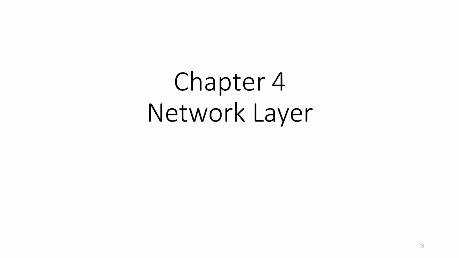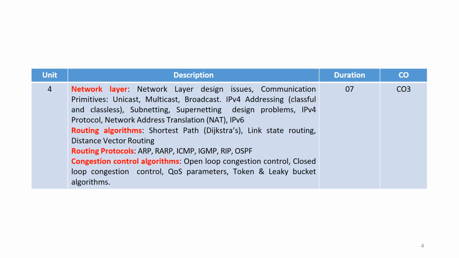Let's start with chapter number 4, the network layer. Network layer is one of the most important layers in OSI. These are the contents of our chapter 4, including the network layer design issues, communication primitives, that is unicast, multicast, and broadcast, IP addressing, both classful as well as classless addressing, subnetting, supernetting, design problems, IPv4 protocol, and network address translation. And the last one is IPv6.